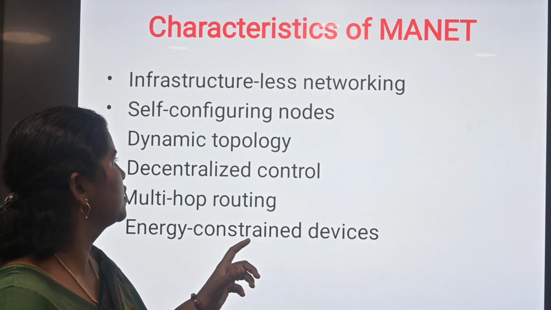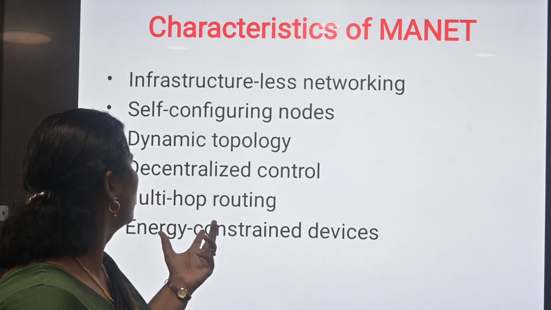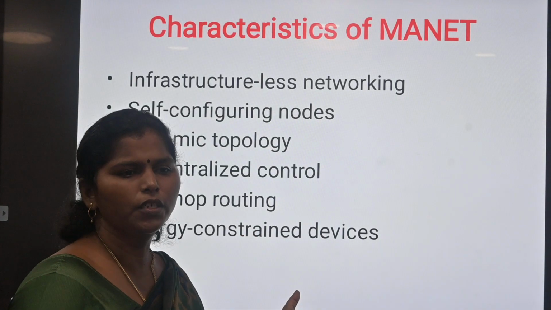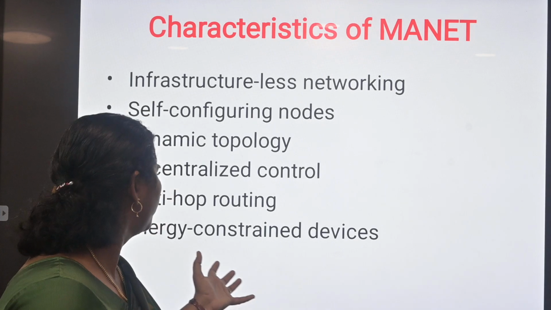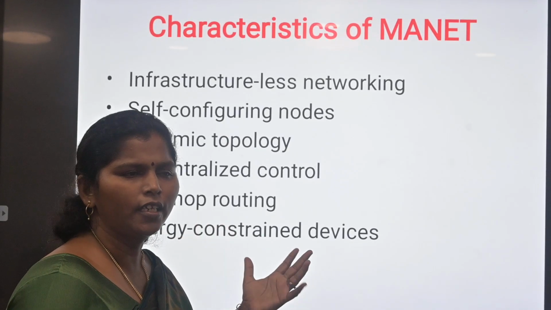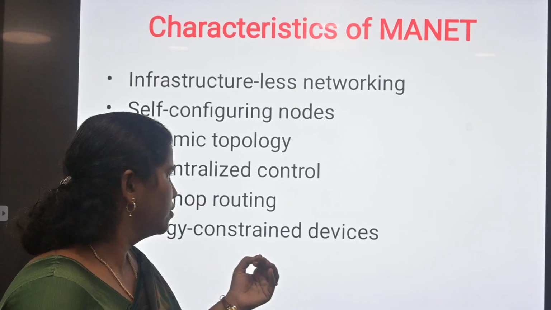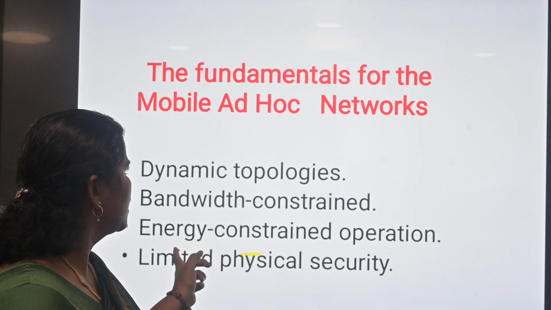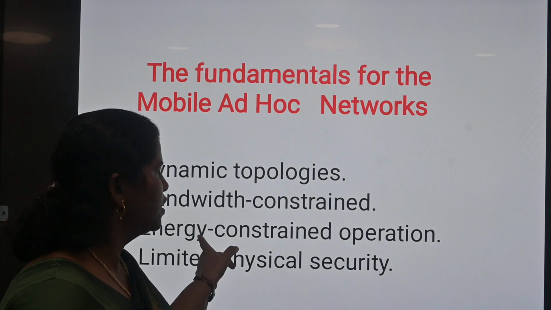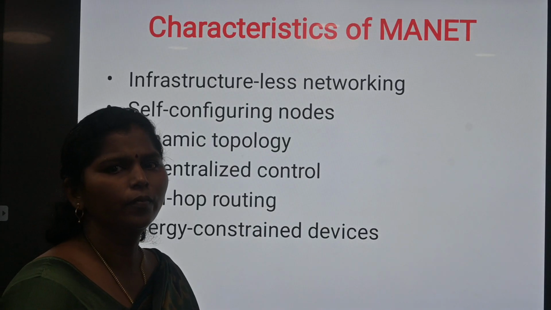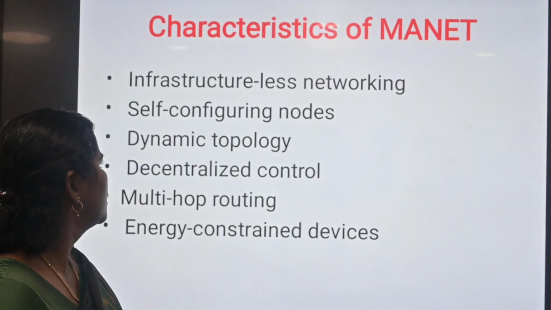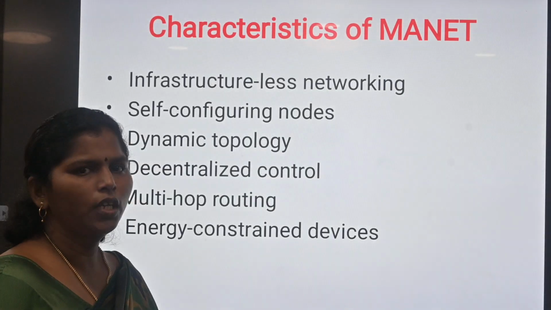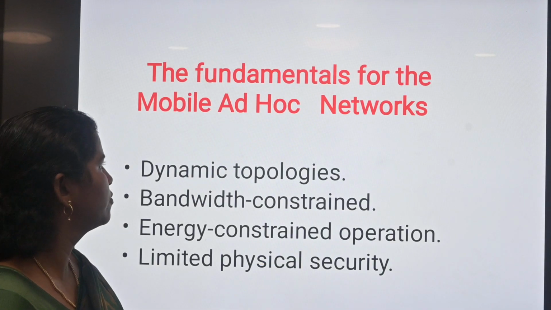Infrastructure-less means it has no medium access point. Dynamic topology means it can take any type of topology, either ring topology, mesh topology, star topology, etc. Decentralized control means it has no centralized control. Multi-hop means many sources and many destinations, and energy constraint devices. So these are the characteristics of MANET.